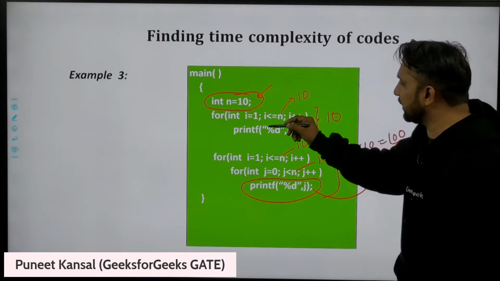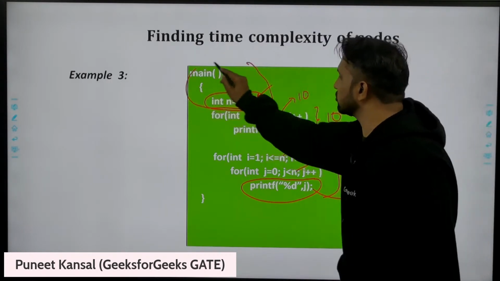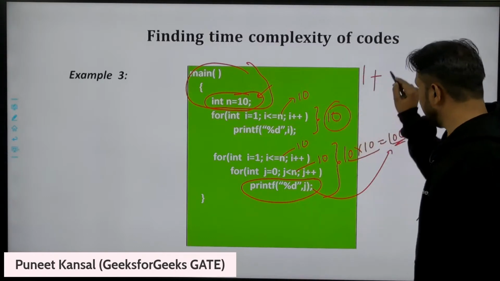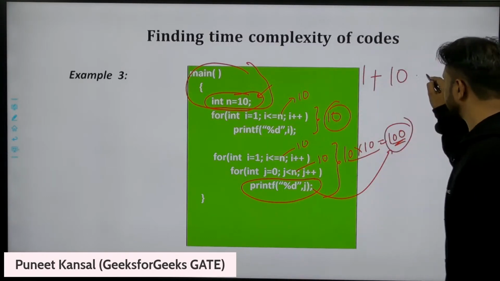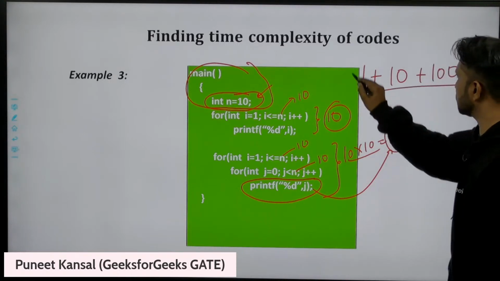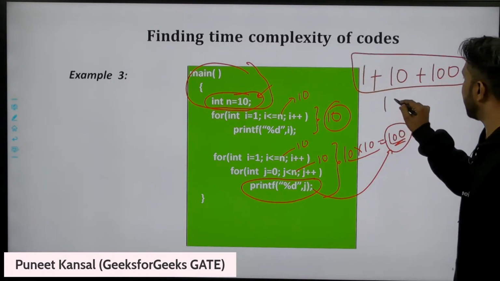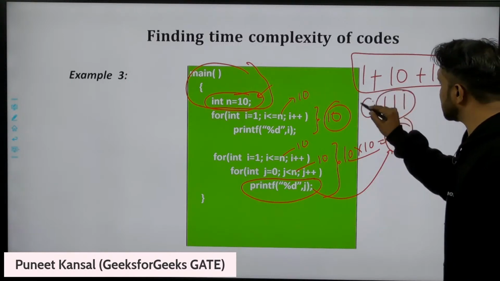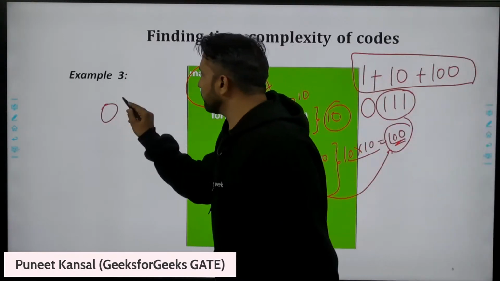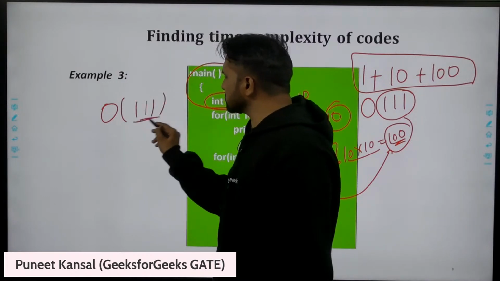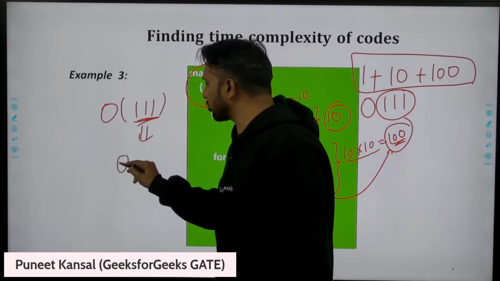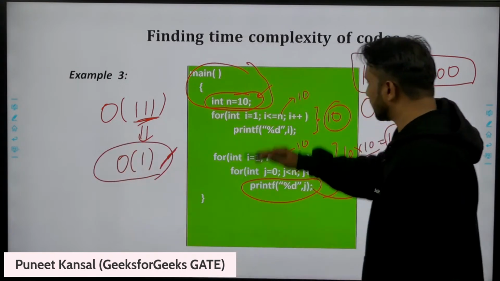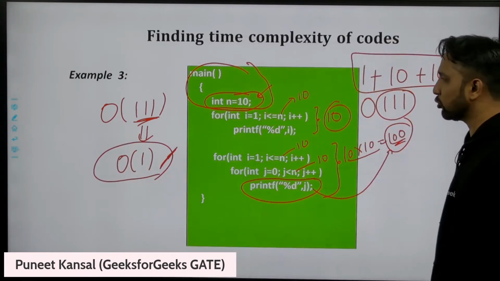So total time taken: this part will take constant time, so I say 1 plus 10 plus 100. Again, this is constant. This much time is order of 1. This is constant, this is again constant. This will belong to the constant class. So this algorithm is taking constant time to execute.